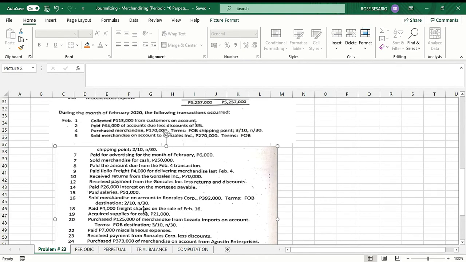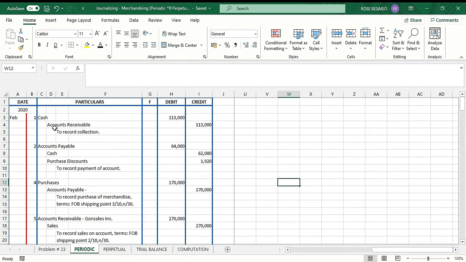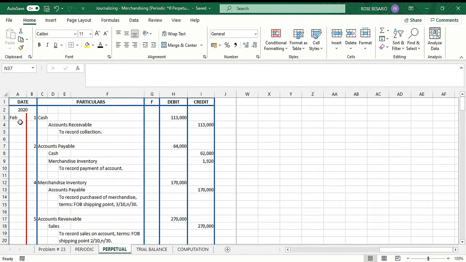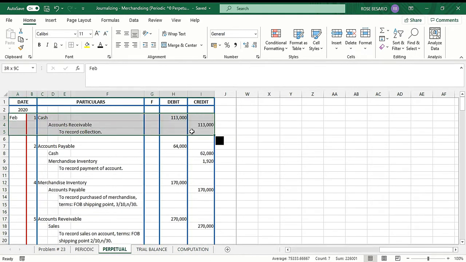First transaction, February 1, collected 113,000 from customers' accounts. So what would be our journal entry? For February 1, this is our journal entry: debit cash 113,000 and credit accounts receivable 113,000. Explanation: to record collection. This is for the periodic inventory system. For the perpetual inventory system, we still have the same journal entry. We debit cash 113,000 and credit accounts receivable 113,000.